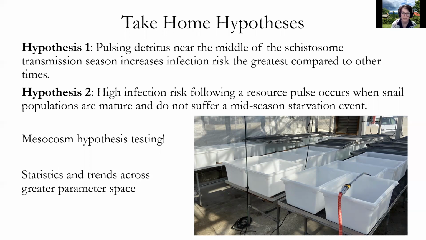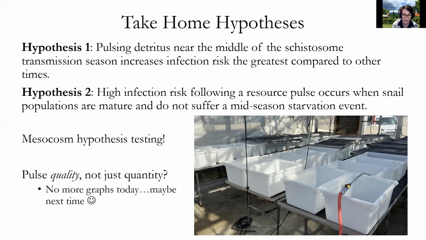And I'm also, like I mentioned, doing greater parameter space over environmental conditions and trying to understand where these trends hold true and where they might not, and doing formal statistics on these. I'm also investigating not just the quantity of pulses that get put into the system, but also the quality of these pulses. So thinking about nutrient availability, and of course using multi-reserve DEB, more DEB to answer these questions. So maybe next time I do DEB stuff, I'll be able to talk to you about that.